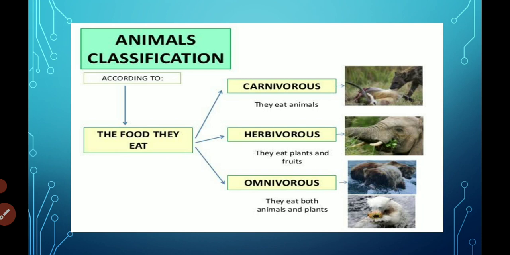These are the examples of herbivorous animals. Omnivorous animals eat both flesh of animals and plants. Human beings, dog, crow, monkey are the examples of omnivorous animals. So all of you have understood about carnivorous animals, herbivorous animals and omnivorous animals.